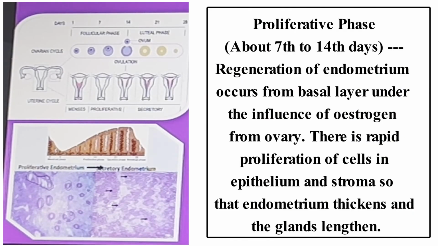Estrogen comes from the ovary. There is rapid proliferation of cells in the epithelium and stroma. You see here, it is becoming thick. So the endometrial thickness is increasing, and the glands inside become enlarged.